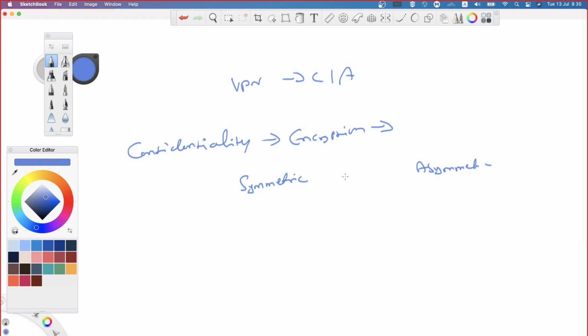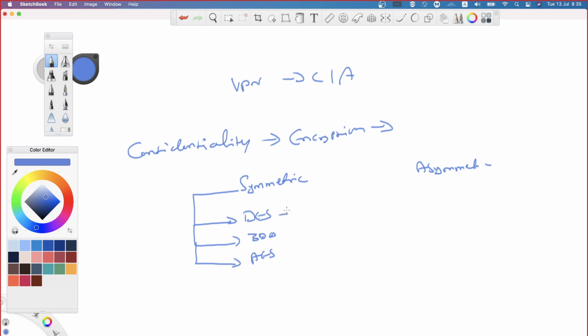When I talk about symmetric, I said that both the parties are going to be using the same key for encryption as well as decryption, and that's where we started discussing certain examples: DES, triple DES, then AES, the popular algorithms. Don't think that we have only these things. We also have ECDES, ECAES. There are certain other elliptical curve data encryption standards, which is an advanced one in IC version 2 and all. We will be working with those algorithms only.